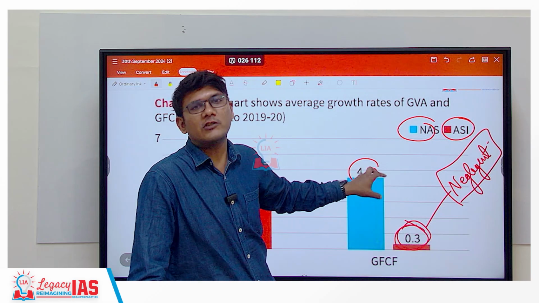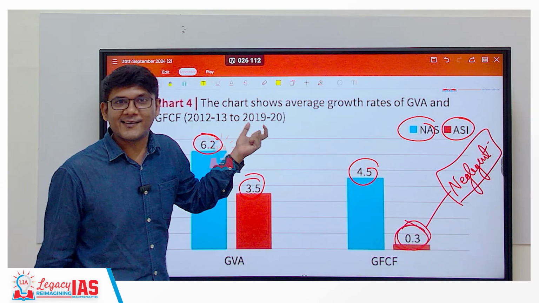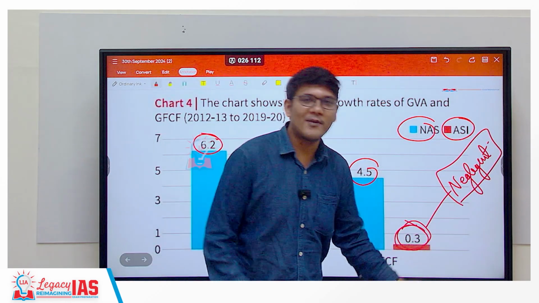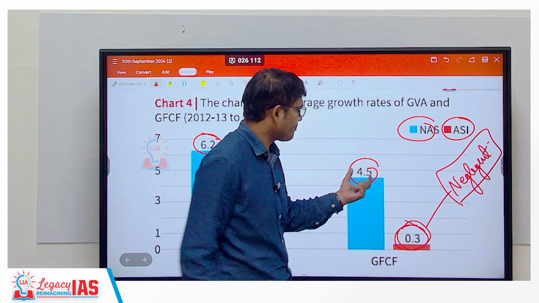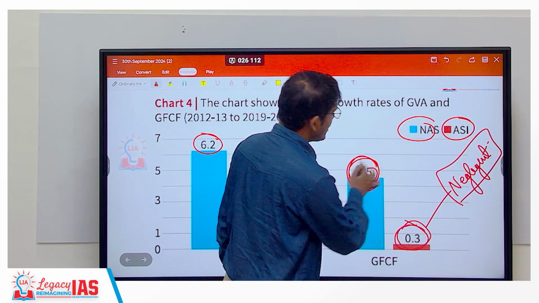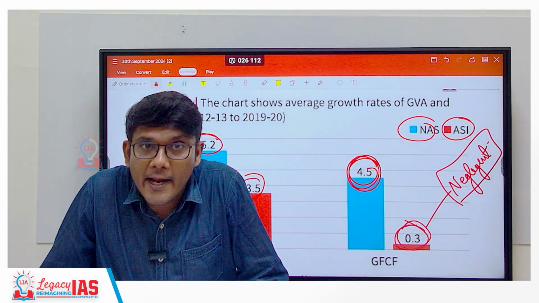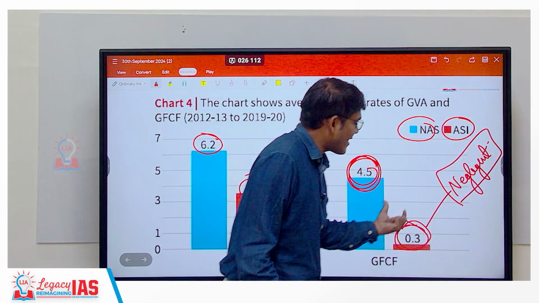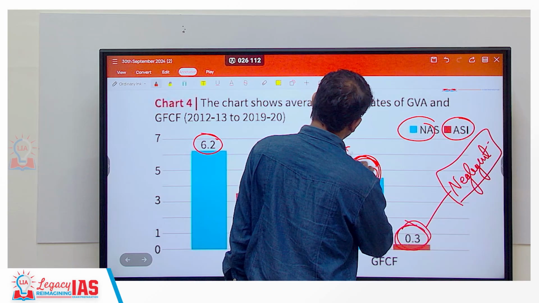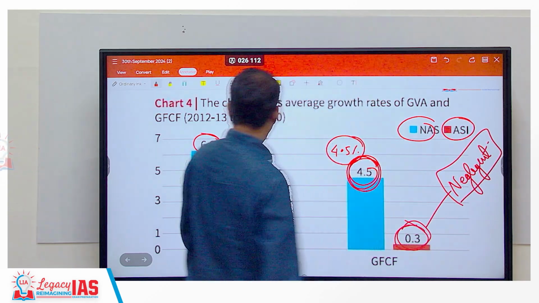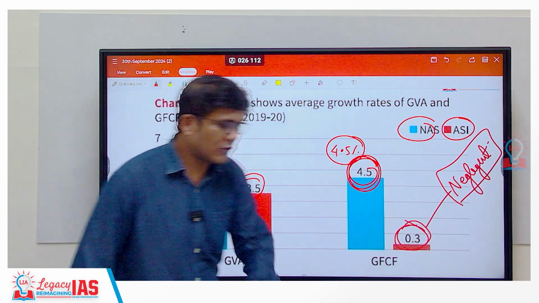Because the methodologies used are different, right? So this article is being critical, as a result of which it chooses this number and says it is non-existent. But even this can be considered. We cannot neglect this altogether just because it is high. Maybe this is right, maybe reality lies somewhere in between. So even this 4.5%, if you consider, it is not as high as it should have been, as a result of which there is not much growth.